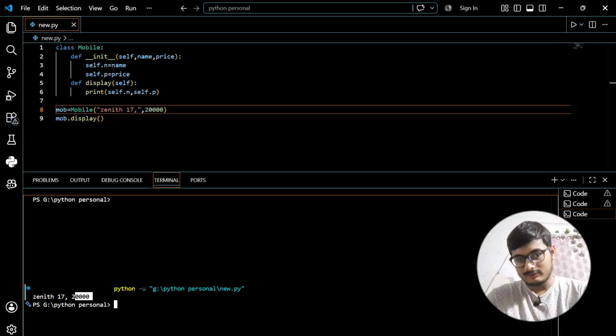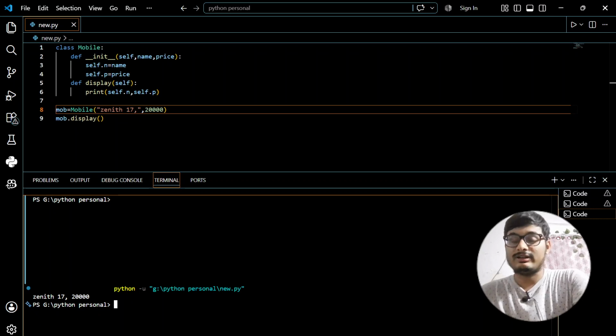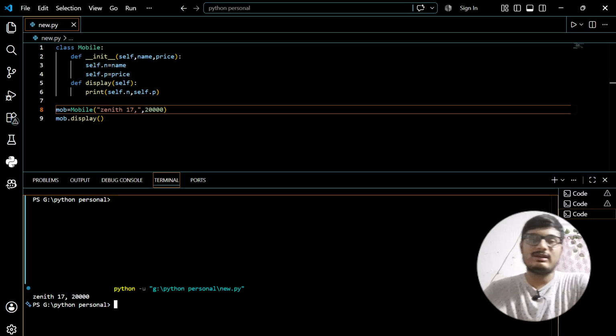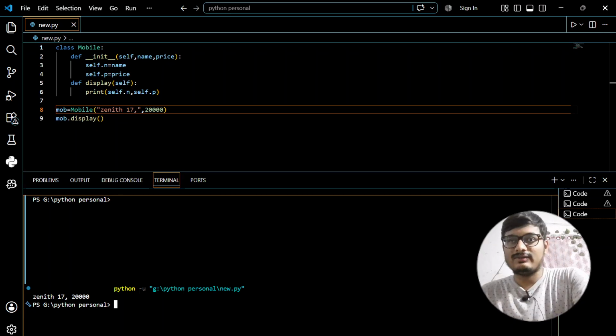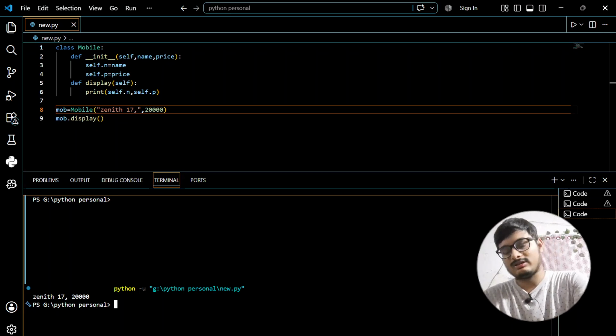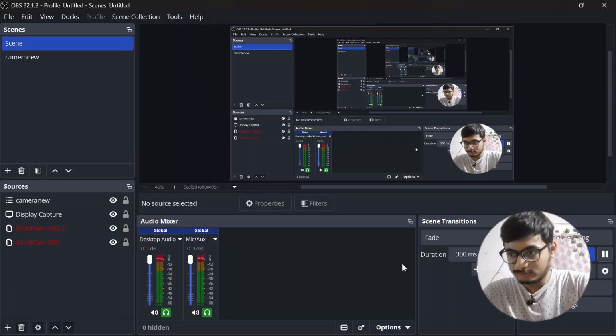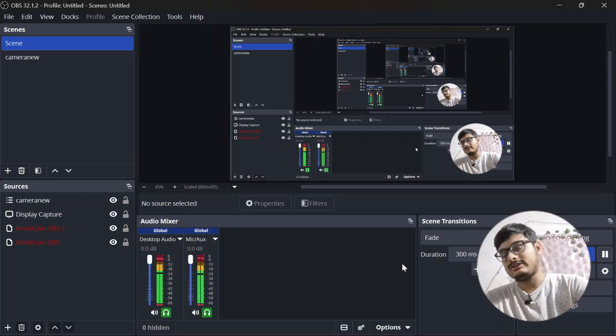Okay, I hope you understood all of these things. So we created a class called Mobile, with name and price, and then we created an object called mob, whose name is Zenith 17 and price is 20,000. Then we call the function defined inside this class, called a method. When we call this, we get this output. Okay, I hope you understood all of these things.